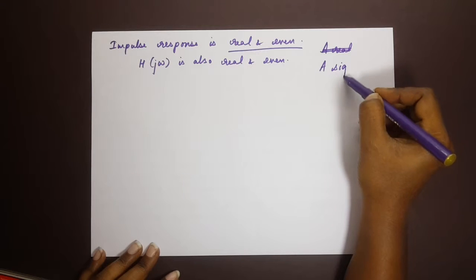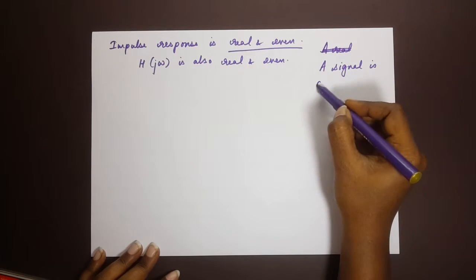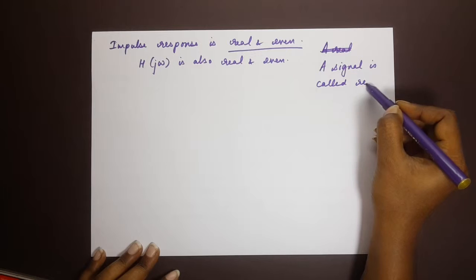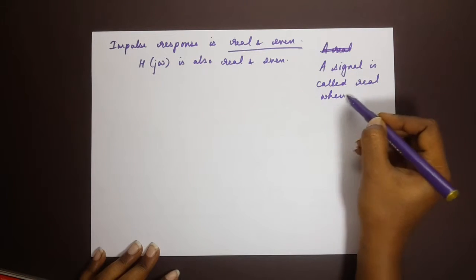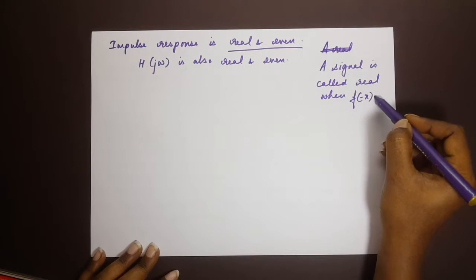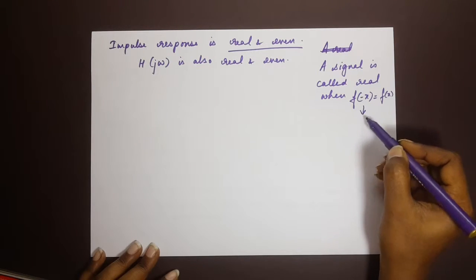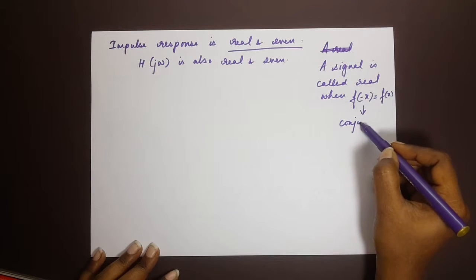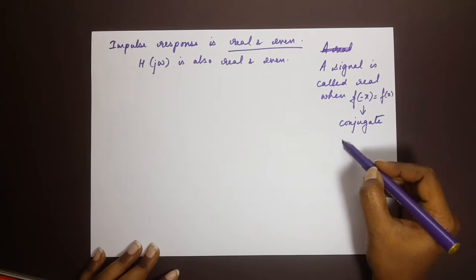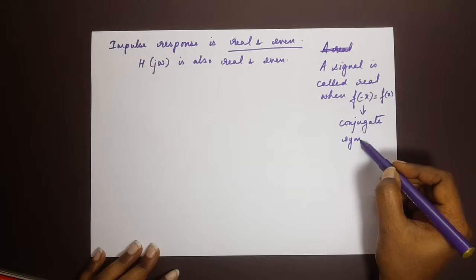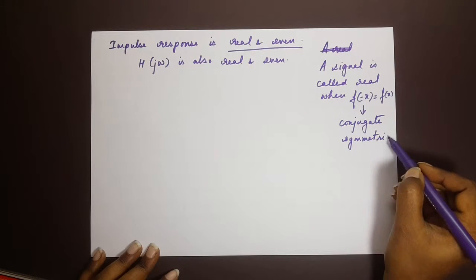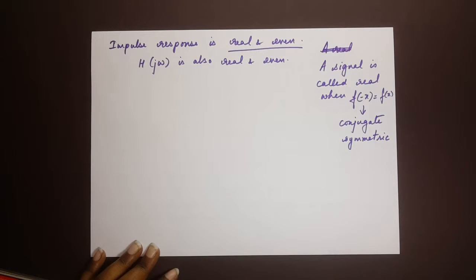A signal is called real when f of minus x equals f of x, and that indicates that it is conjugate symmetric. Okay, so only when it is conjugate symmetric will we say that the signal is real.